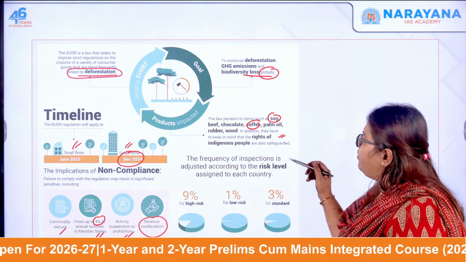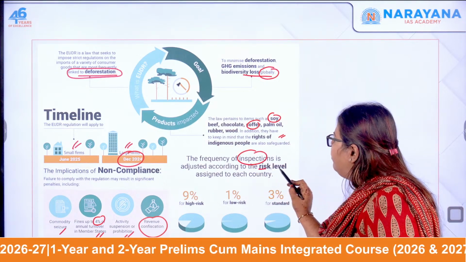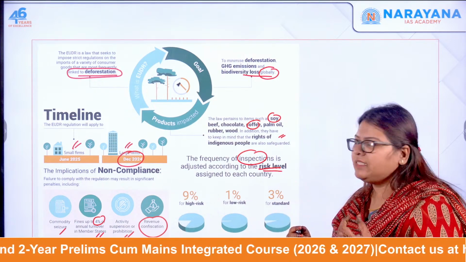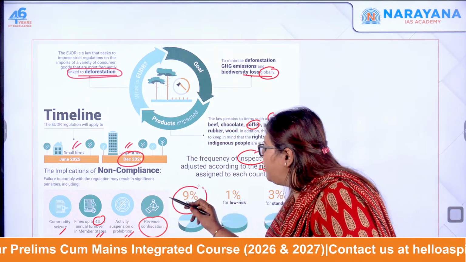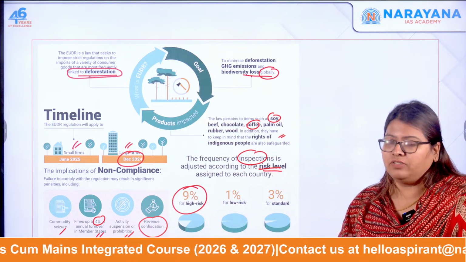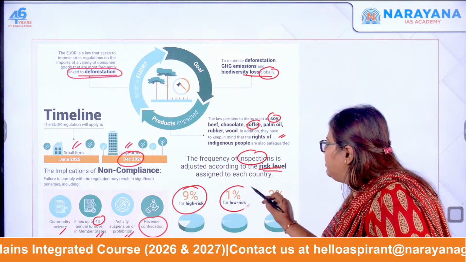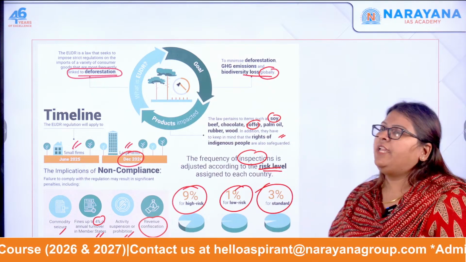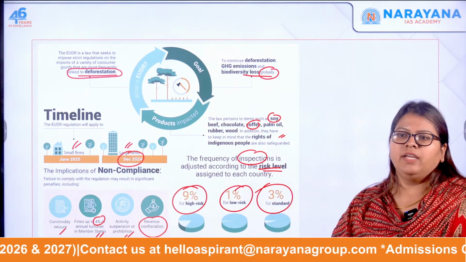The next one is the frequency of inspection according to the risk level. If the country is a high risk country, then what happens? There is 9% inspection for high risk, that is high inspection. Then 1% for low risk and 3% for standard. So this is the EU deforestation regulation. Okay, it's a simple one,